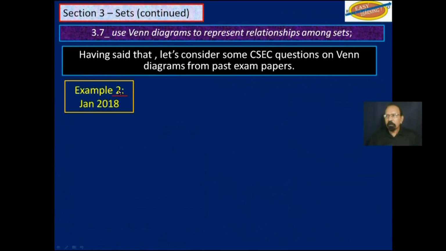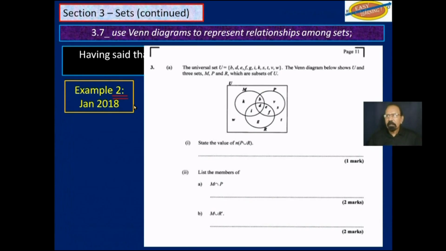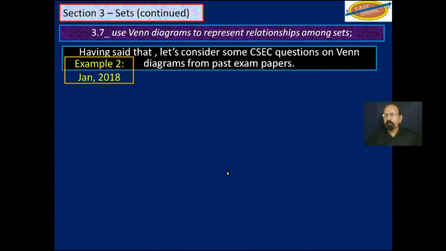Example 2. So again, you have some information here. You have a Venn diagram here, and then you are asked 3 questions. Well, part 1 for 1 mark, and part 2 has an A for 2 marks and a B for 2 more marks, which gives a total of 5 marks. So let's see that clearly.